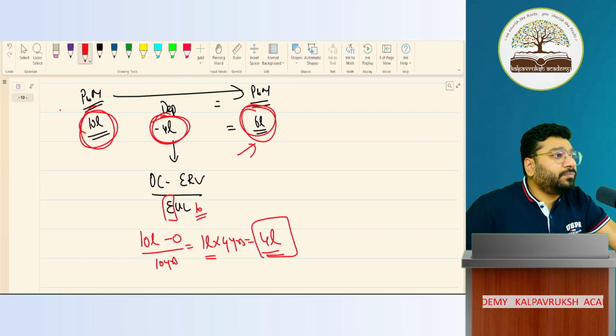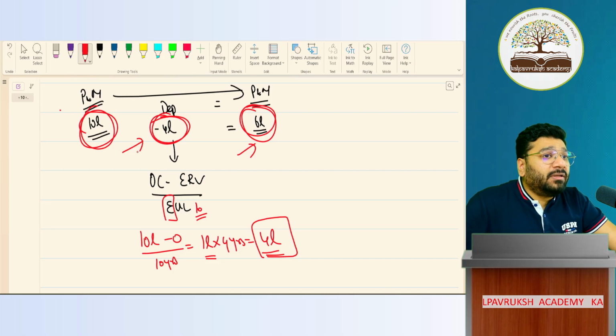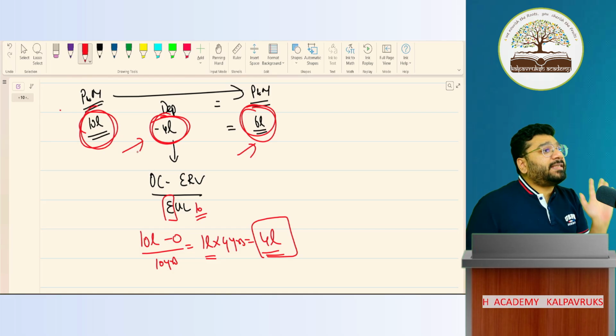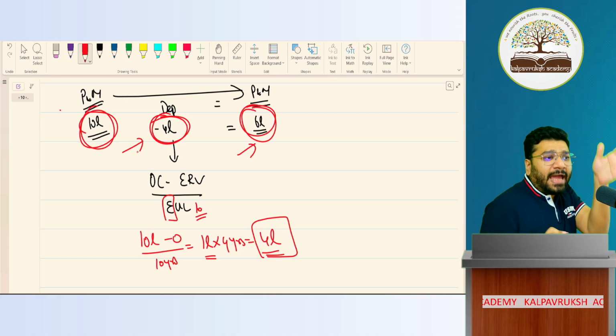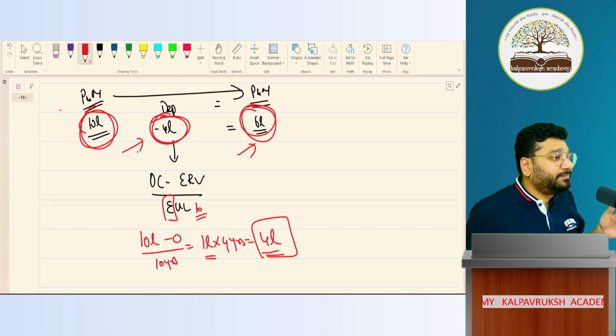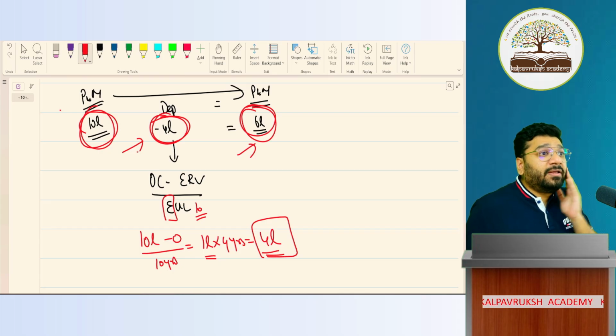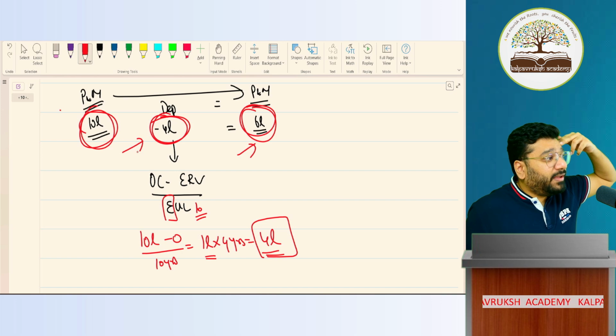So my question to you: when you say that I've used this asset for 4 lakh rupees, is it the exact usage value? Can you exactly say that this year I've used the machine for exactly 1 lakh rupees? Can you say exactly? Every year, will you use the machine in the same way? No.